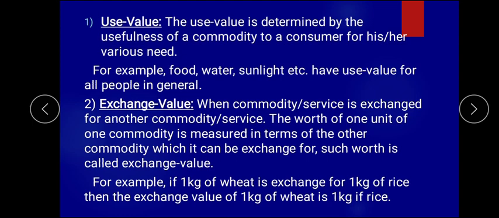So when a commodity is exchanged for another commodity with the same unit, like for example 1 kg of this particular product for 1 kg of that particular product, that can be exchanged when you find both measurements are 1 kg, the same unit. At that time it is called what? Exchange value. So 1 kg of rice is equal to 1 kg of wheat, or the value of 1 kg of wheat is equal to 1 kg of rice. So that is what you find.